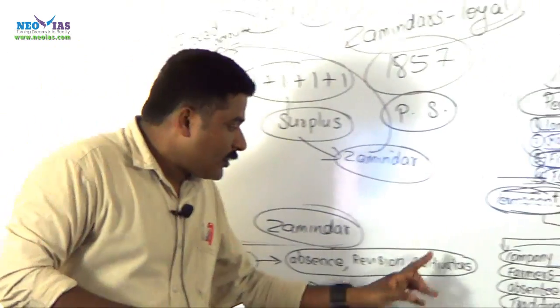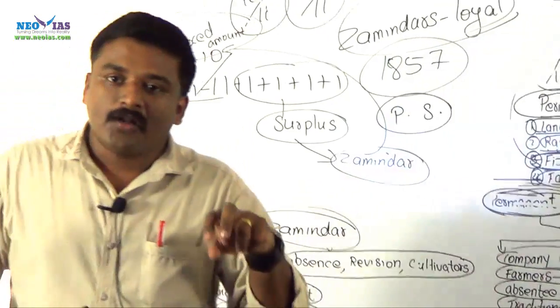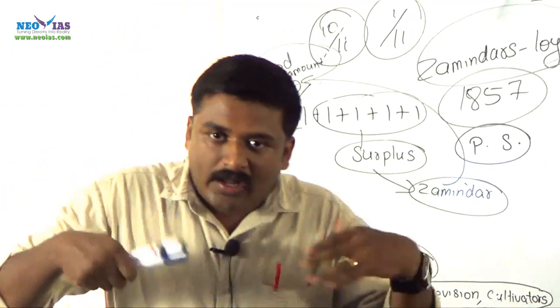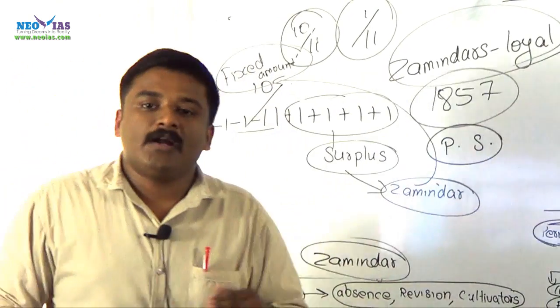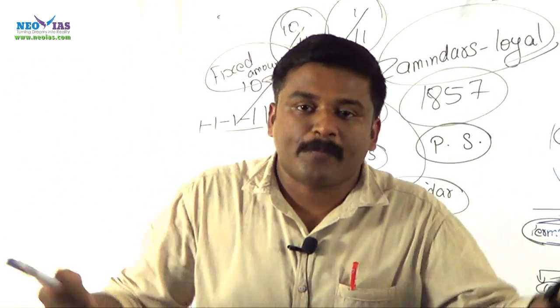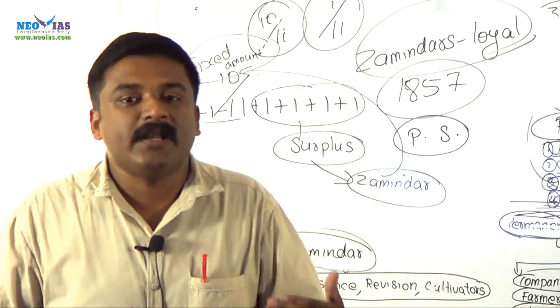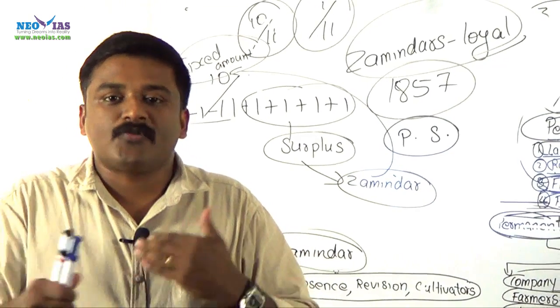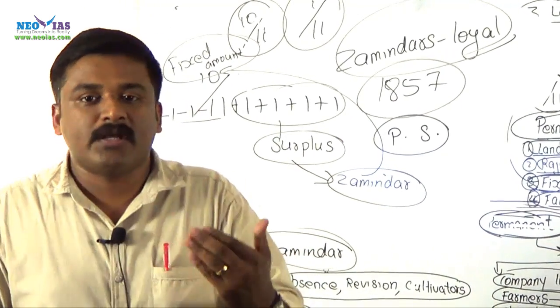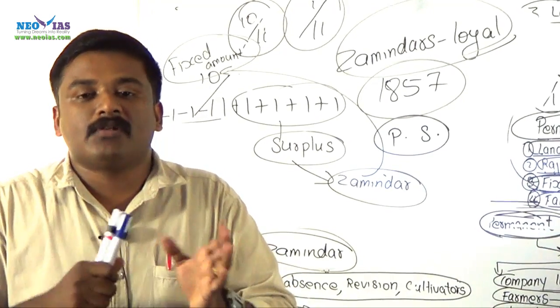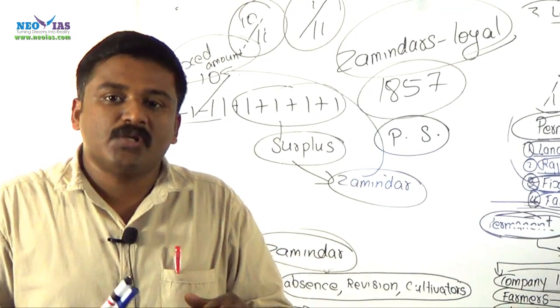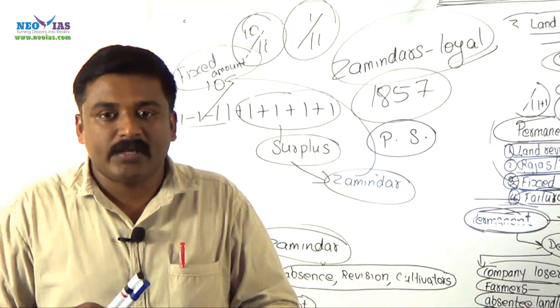Then there are cultivators. There is another view which supports this Ryotwari settlement. Here the company wanted the protection of the cultivators, the protection of the farmers. Under permanent settlement, since it was a contract between the government and the zamindars, the government has no direct contact with these farmers, and the farmers were left at the mercy of the zamindars.